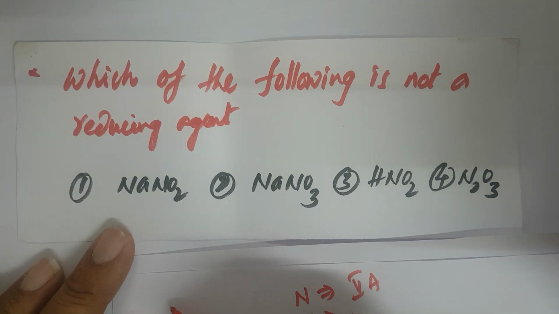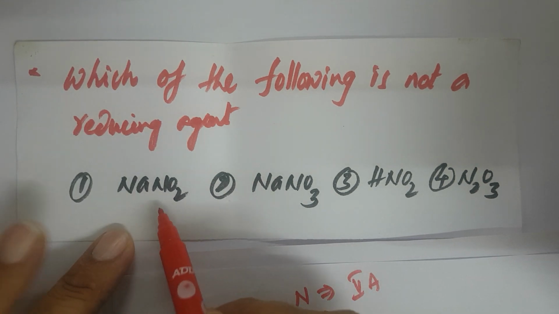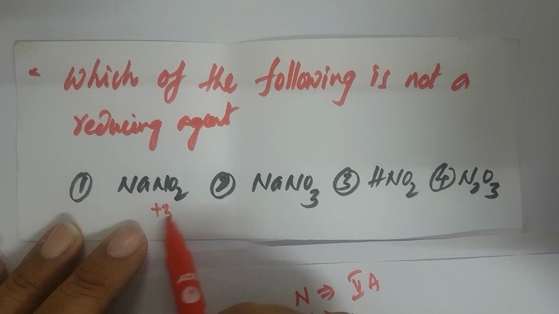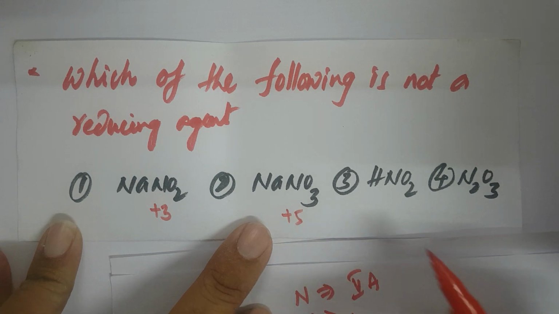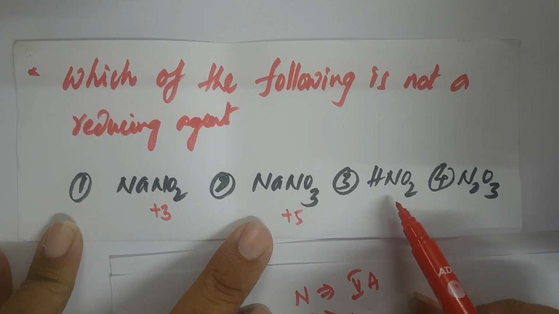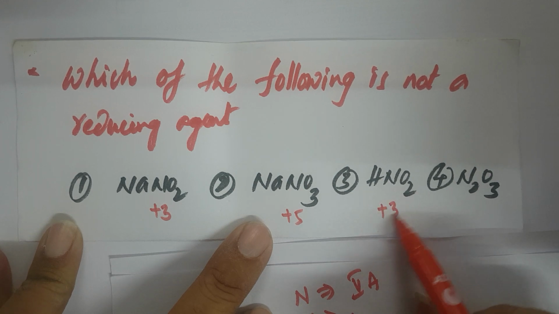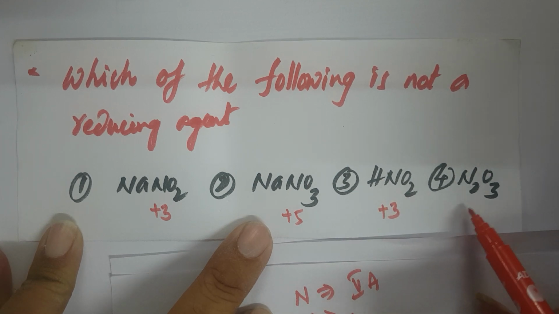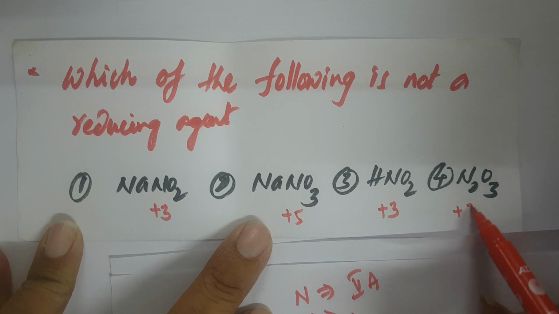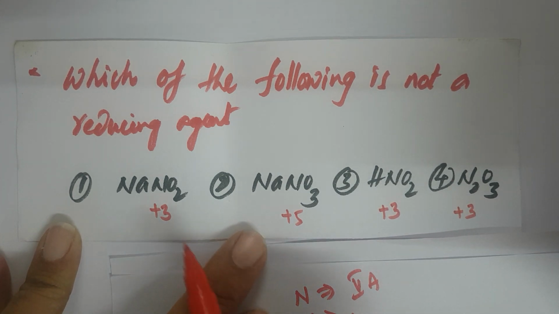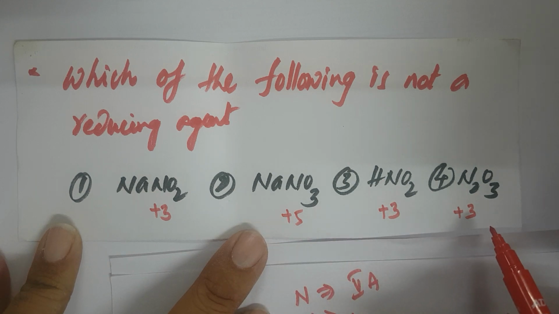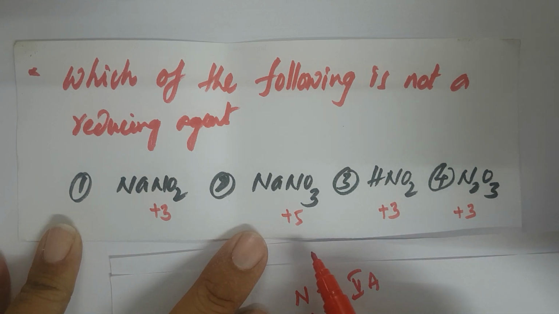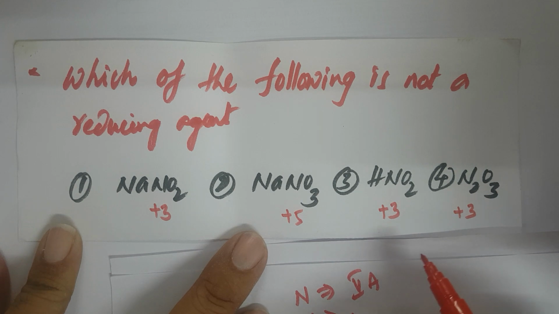In NaNO2, the nitrogen oxidation number is +3. In NaNO3, the nitrogen oxidation number is +5. In HNO2, the nitrogen oxidation number is +3. In N2O3 also, the nitrogen oxidation number is +3. So the first, third and fourth options have an intermediate oxidation state, so they can exhibit both.